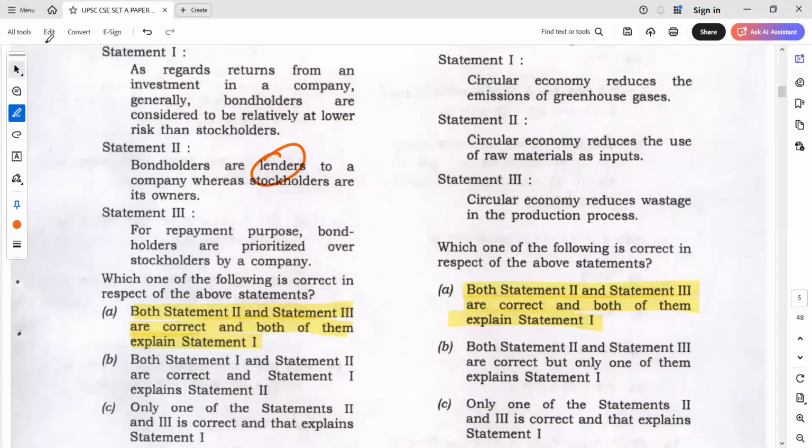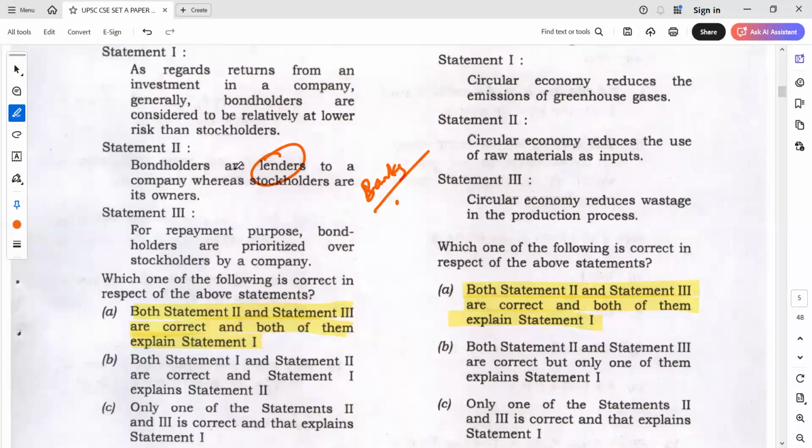Fine. Now, for repayment purposes, bondholders are prioritized. So tell me, for example, you are the owner of the company and you have taken a loan. When you take a loan, you have to pay the loan first. What should you do? For example, you got some profits and there is a lot of loan on the company. Will you pay the owners, or will you pay the lenders like banks? Obviously, you have to pay the banks. So now tell me, what is the reason?